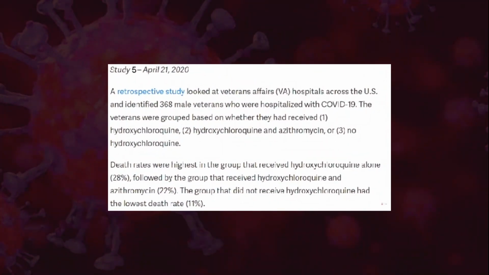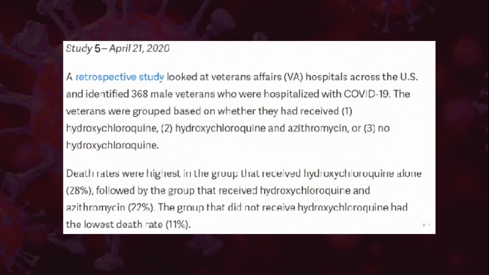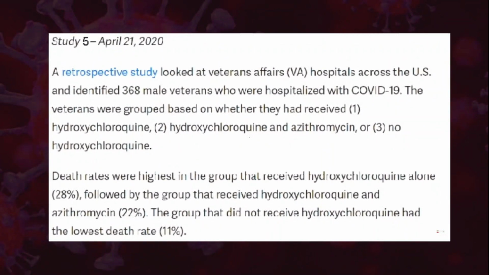This was the 5th study, which was published on April 21st, 2020. It was a retrospective study. This study suggested that the death rate was highest in the group that received hydroxychloroquine alone, that is 28%, followed by the group that received hydroxychloroquine and azithromycin, that was 22%, and the group that did not receive hydroxychloroquine had the lowest death rate of 11%.